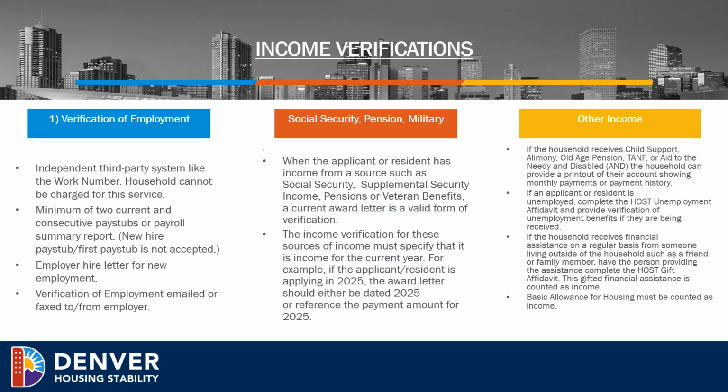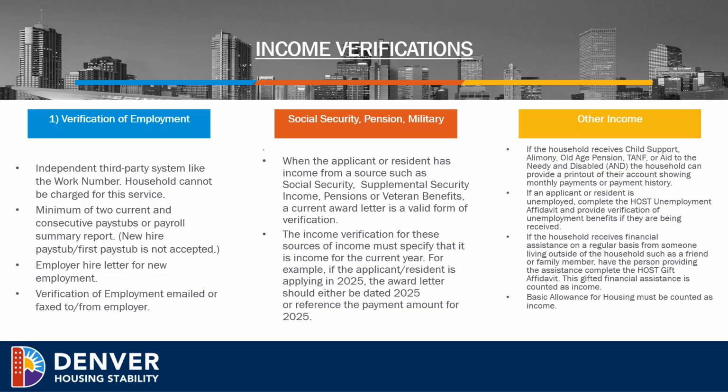Verifications. Verification of employment. To verify employment, an independent third-party system like the Work Number can be used. However, a household cannot be charged for these services. Alternatively, use a minimum of 2 current and consecutive pay stubs, or a payroll summary report. Their new hire pay stub or their first pay stub is not accepted. An employer hire letter for new employment can also be used, as well as a verification of employment form that is emailed or faxed directly to the employer.